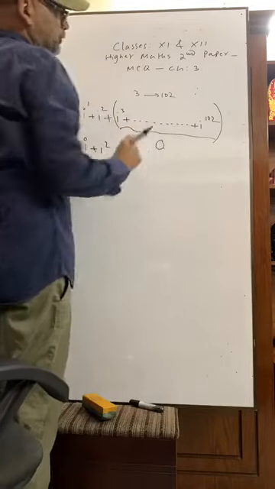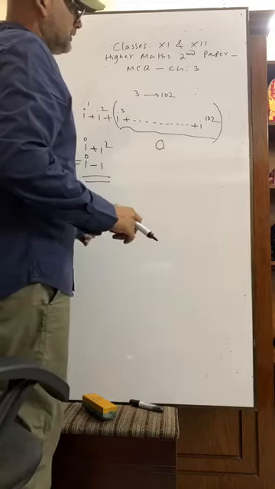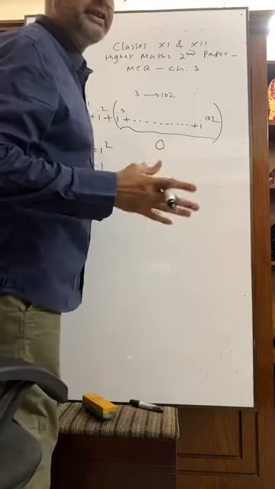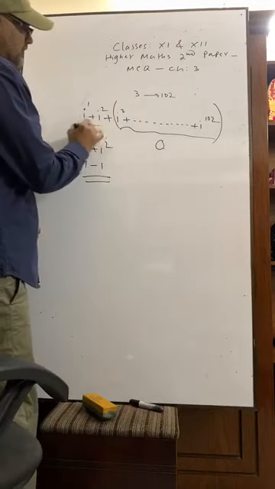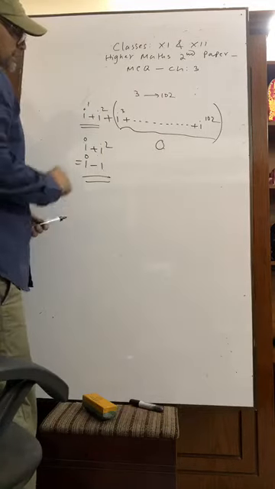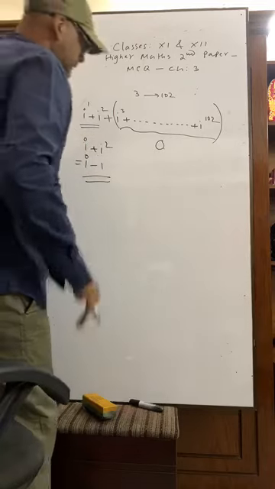From 3 to 102, there are 100 terms, and they are consecutive 100 terms. So their sum will be 0. So we are left with only this, and the result is i minus 1.